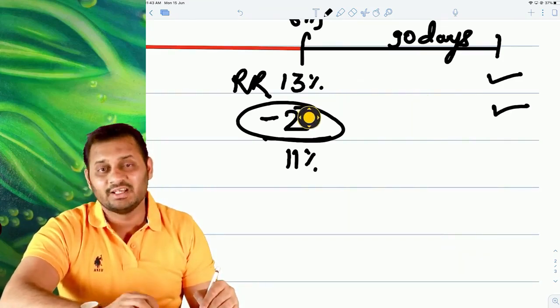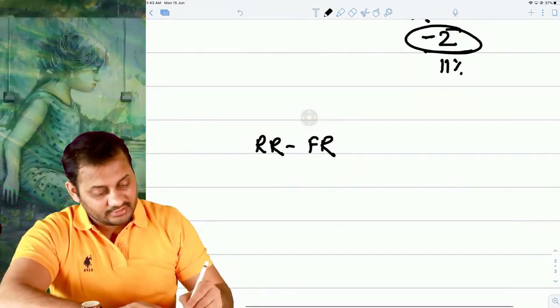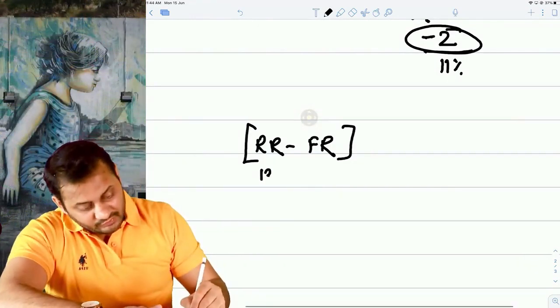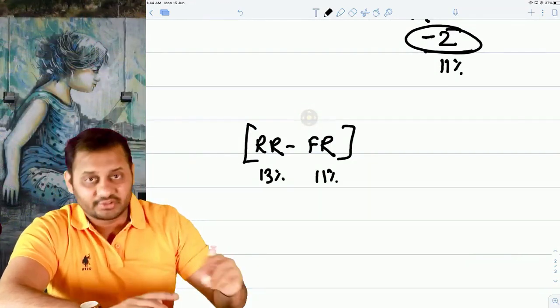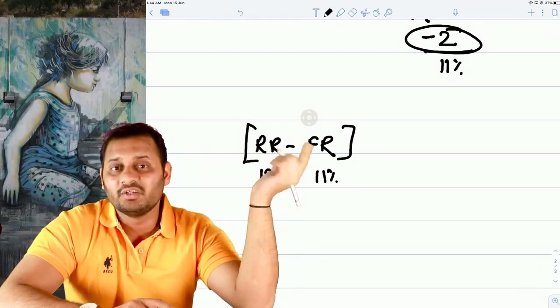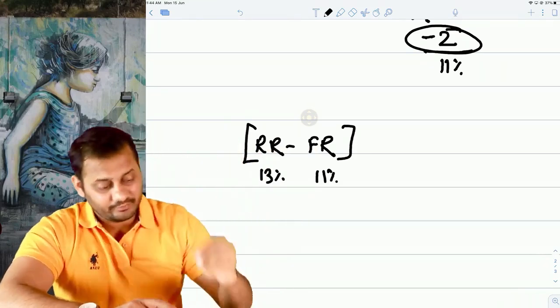How to calculate this? The question is how to calculate the settlement in FRA. Now I will create the formula. This is reference rate minus forward rate. Now tell me one thing. This was 13% and this was 11%, and both of them were per annum rates. So first of all, convert that per annum rate into the rate applicable for your loan period.